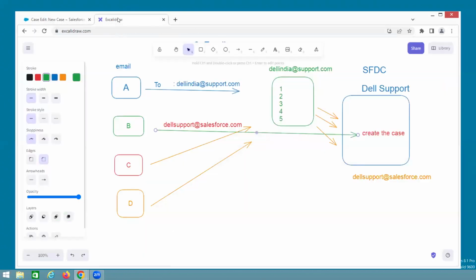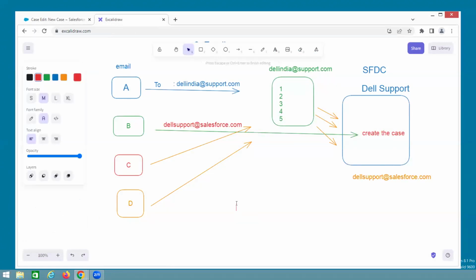Understand my approach? First understand theoretically, guys. Theoretical means the approach. Don't jump directly to point and click. Don't go to that. First understand the overview. Then it is very easy. So I am sending the mail to Salesforce. What is the first step? First step is create mail to whom?